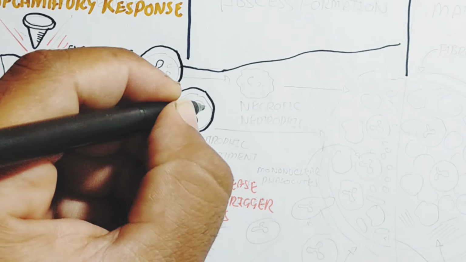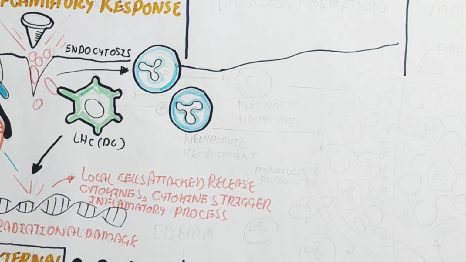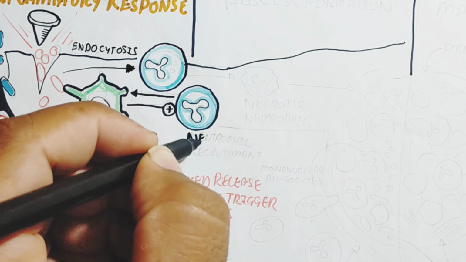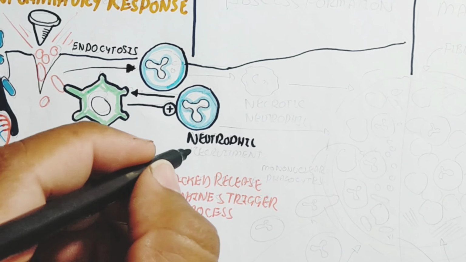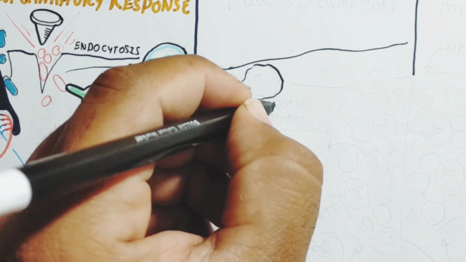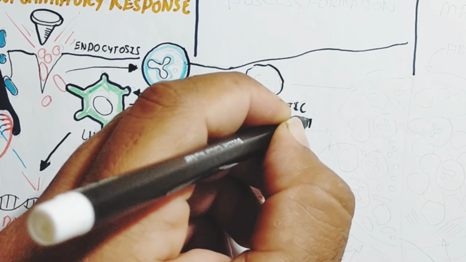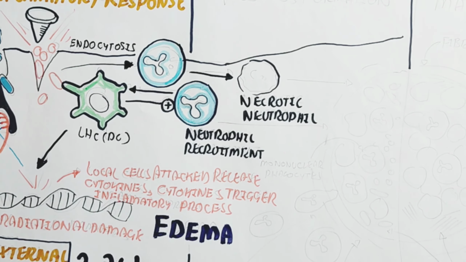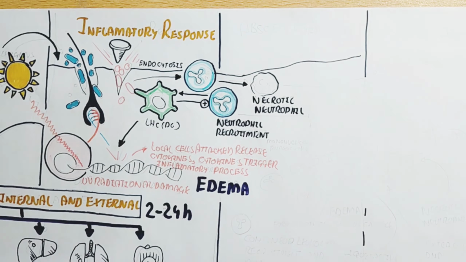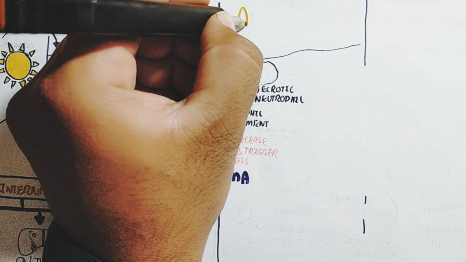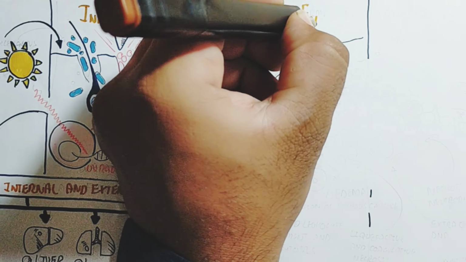This is the inflammatory response. The dendritic cell also recruits neutrophils to where the pathogens attack and inflammation occurs due to rupturing of the skin, through cytokines and antigen presentation, but mostly cytokines.